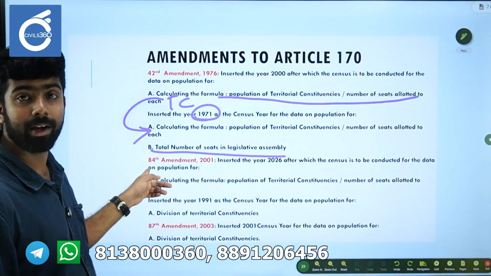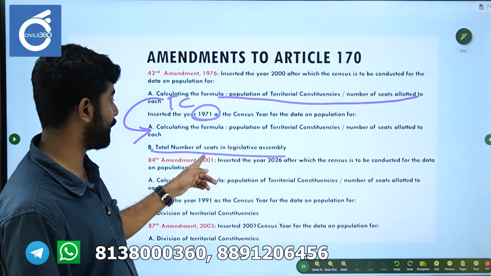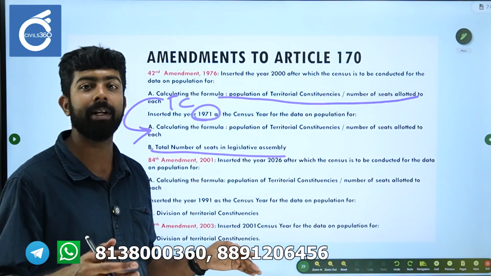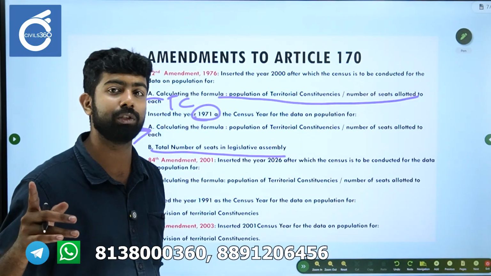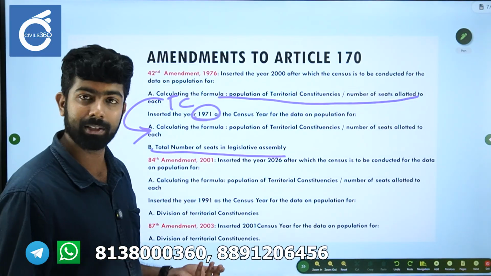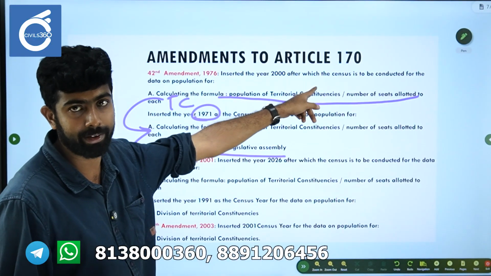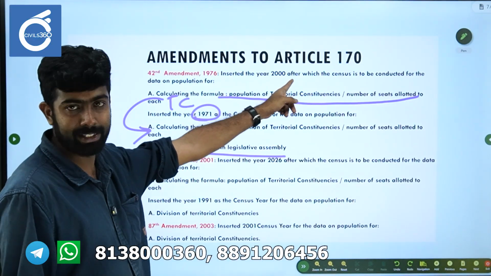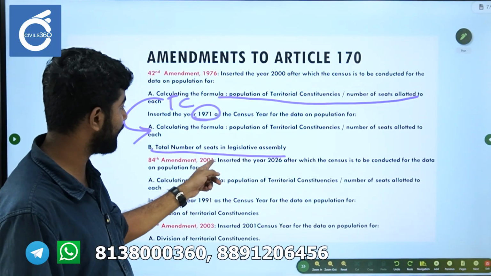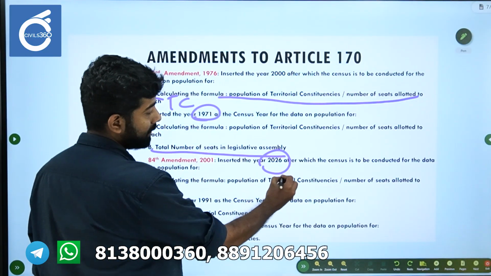Then you have the 84th amendment. Remember the amendment, remember the year also. Year also is important. 2001, but you can guess because after 2000 they said that something had to be done, right? So it's a deadline. They said that after 2026 we will do this.